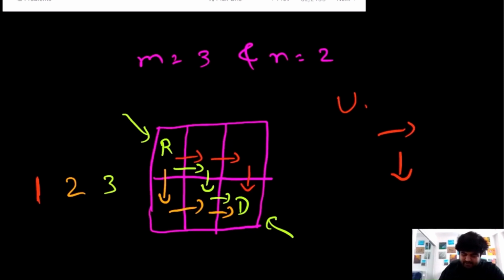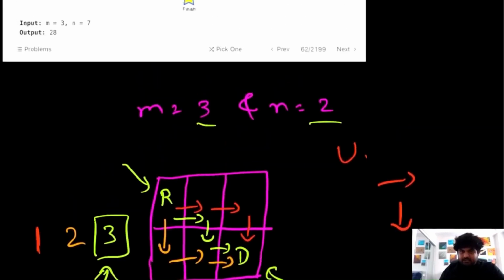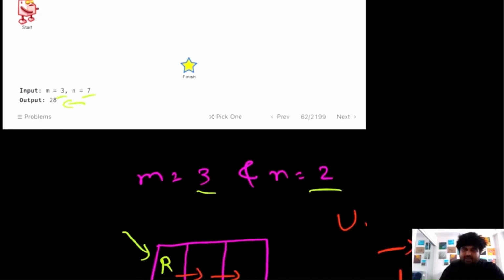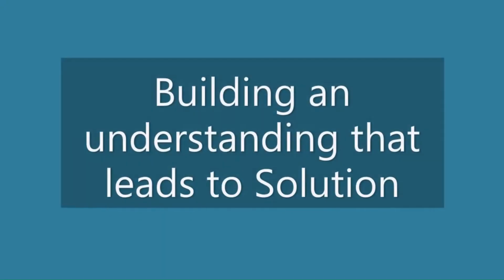So essentially we are exhausting all the possibilities, and we can return that for this given m and n, the number of unique paths is 3. Now I hope that this makes the problem statement more understandable. Over here initially we are given an example of m equal to 3 and n equal to 7, and the number of unique paths they get is 28. But this would be such a long example, so I'm not going over it.